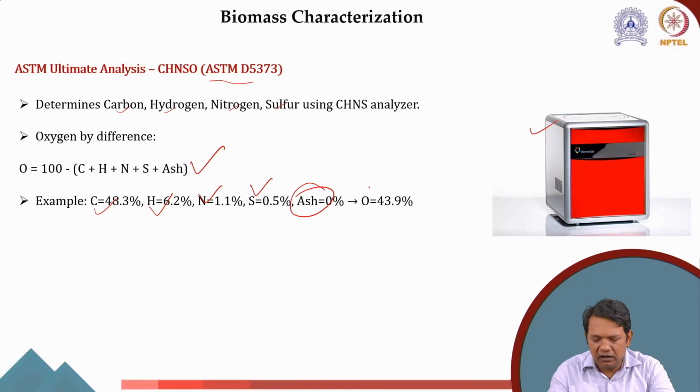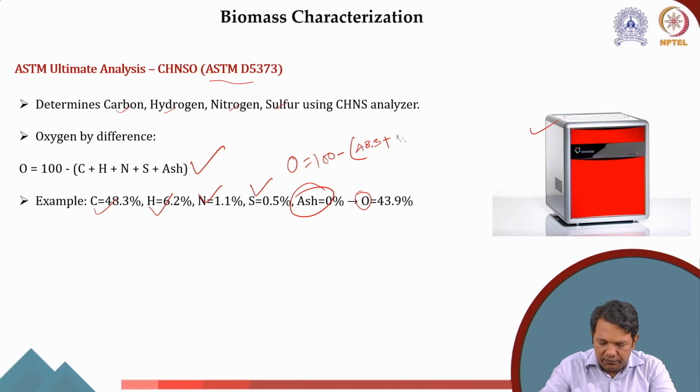So if I have to find the oxygen, I will make O equal to 100 minus the summation of 48.3 plus 6.2 plus 1.1 plus 0.5, plus 0 for ash.